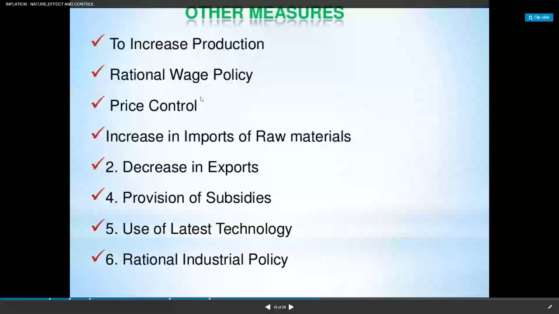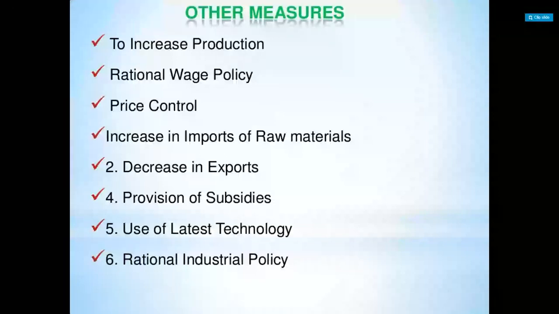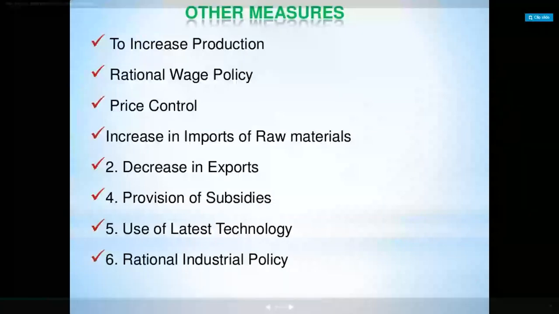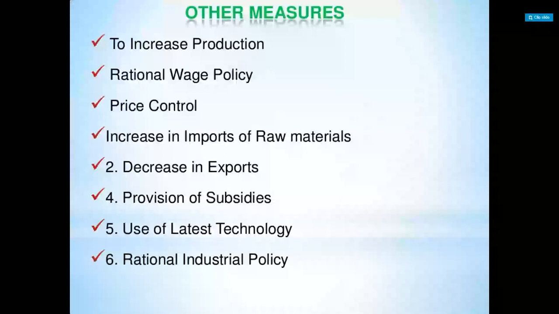So how is inflation measured? That means when inflation is there in the economy, how are we going to calculate it? There are two types: one is consumer price index and the second is wholesale price index. Consumer price index means the price which exists in the general market. And wholesale price index means the price which is prevailing in the wholesale market of the economy.